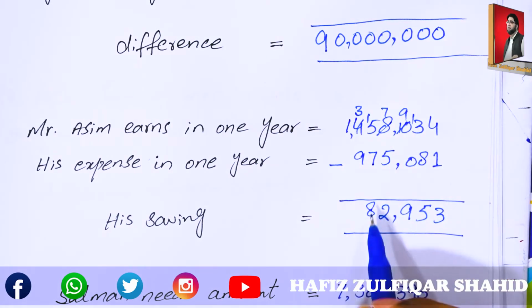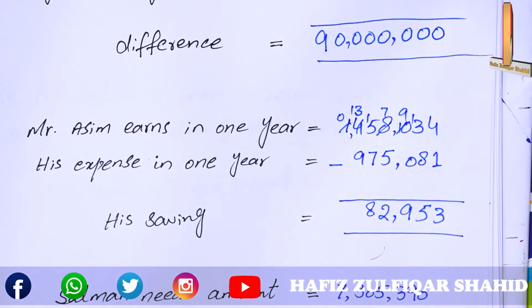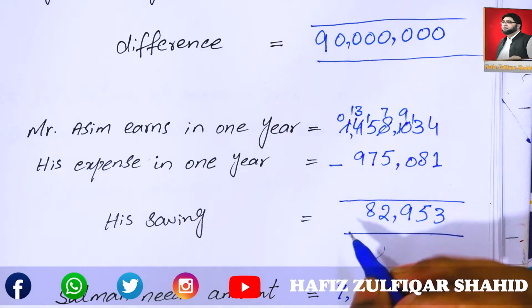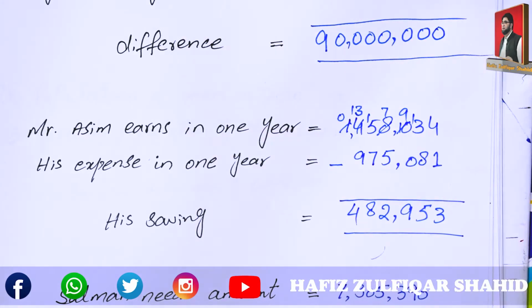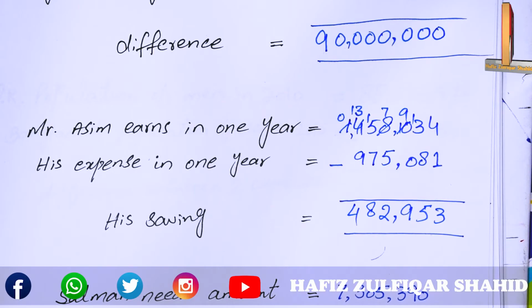Now subtract 9 from 13, it will be 4. After expenses, his savings are 482,953 in a year.